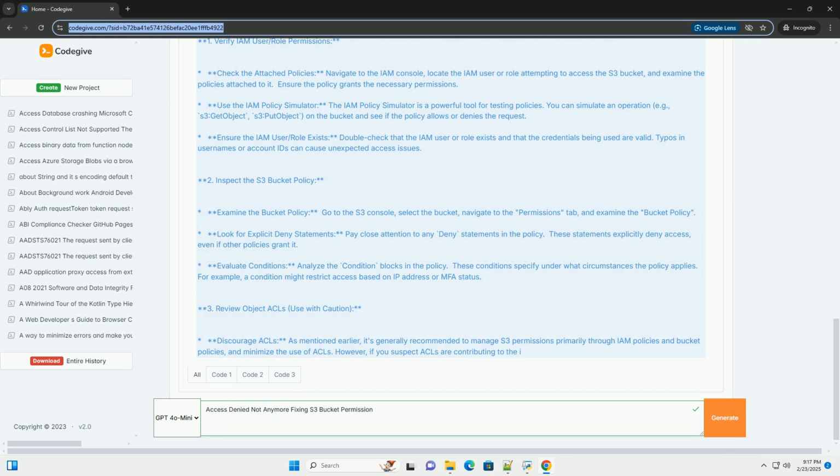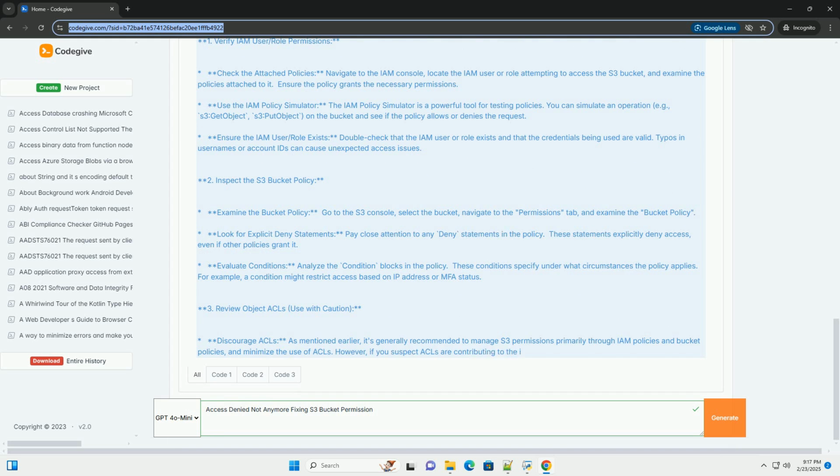4. Check account level block public access settings. Account settings. Go to the S3 console, and in the left-hand navigation pane, under Access Control, select Block Public Access, Account Settings. Review the settings to ensure they aren't unintentionally blocking access to your bucket. 5. Verify VPC endpoint policy, if applicable. Locate the VPC endpoint. Go to the VPC console, and find the VPC endpoint that is configured to access S3.